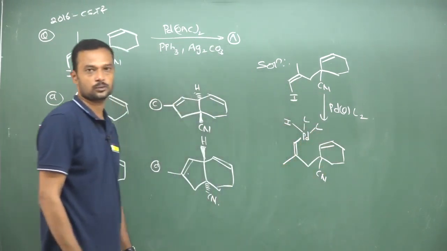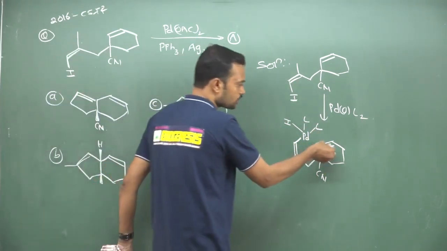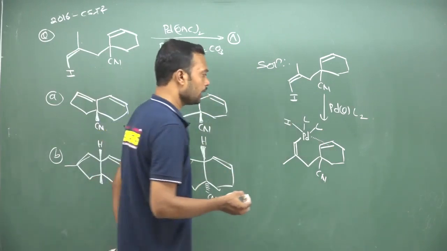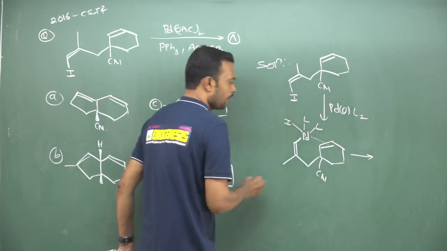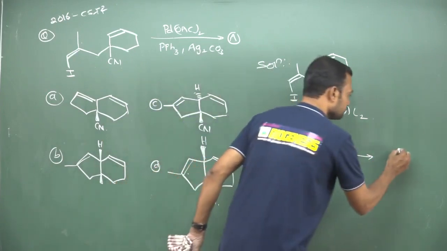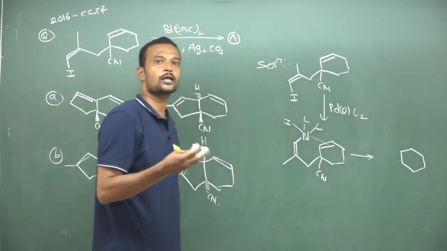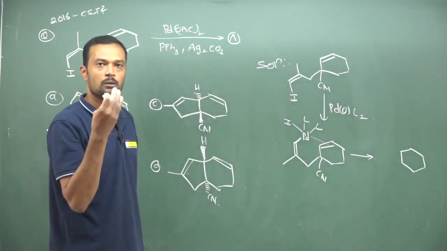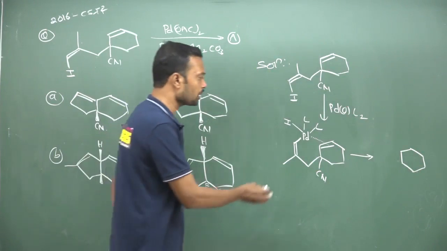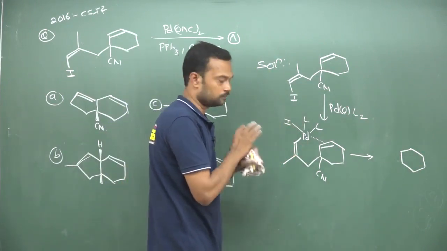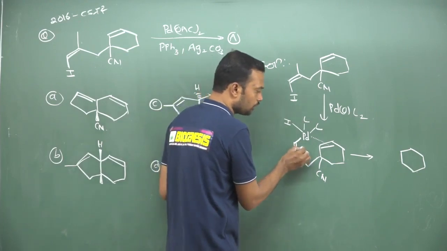This is oxidative addition. Okay, now what happens, this double bond is coordinated. Then followed by insertion. After insertion what happens, see here, now this part will be added here. Due to strain it will be accepted. Don't apply electron donating capacity on the double bond. It may be a donating group or withdrawing group. Always give priority to 5-membered. Otherwise what happens is, due to crowding it will give a strained ring. Remember here we need to create a 5-membered ring.